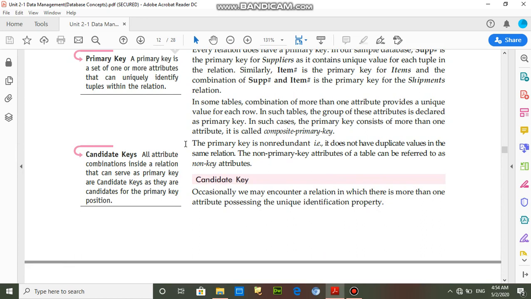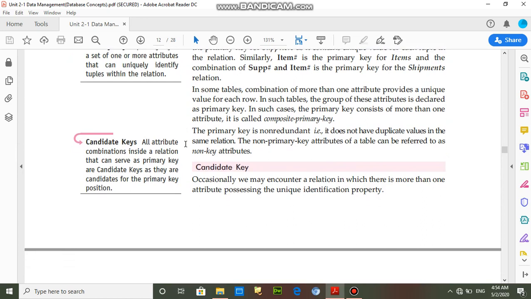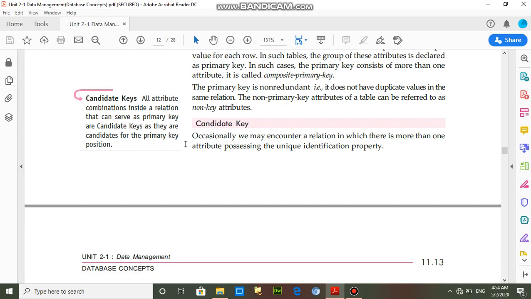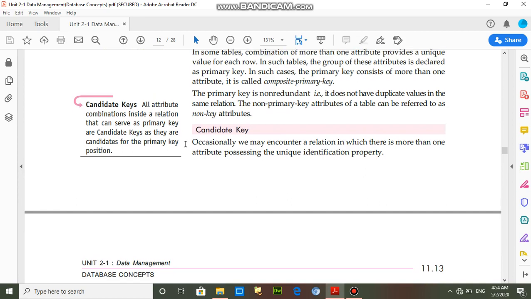And next is candidate key. Candidate key and alternate key: all attribute combinations inside a relation that can serve as a primary key are candidate keys. Students, we can say that the candidate key is a type of primary key.